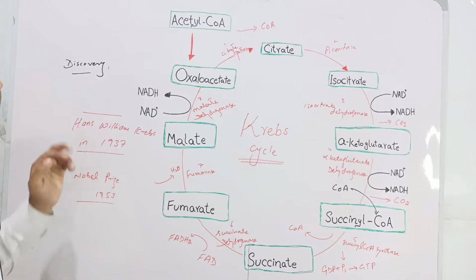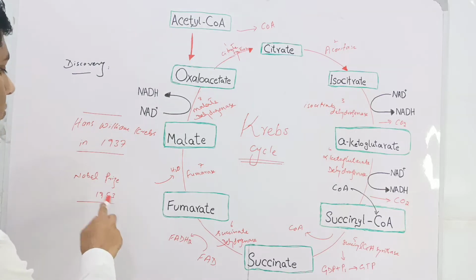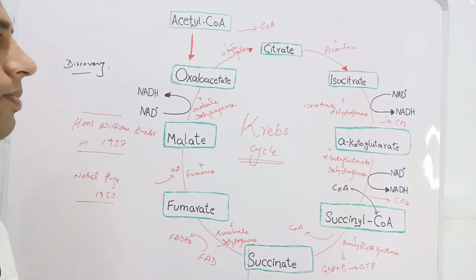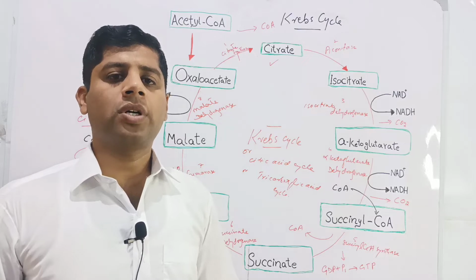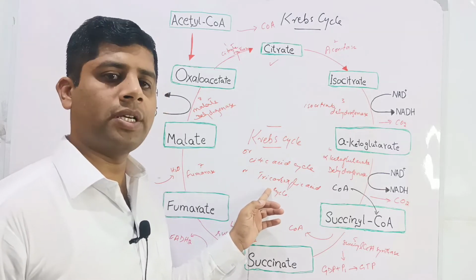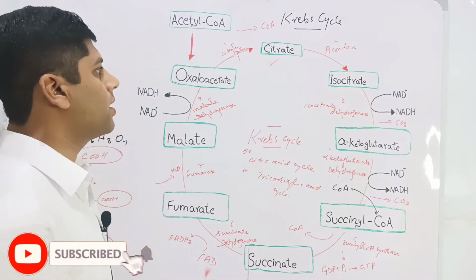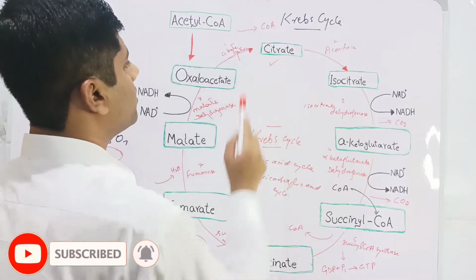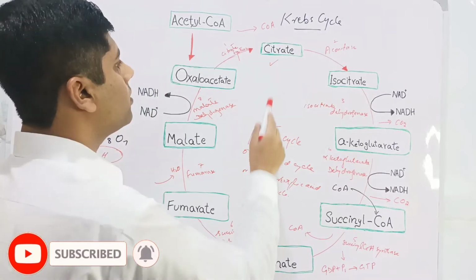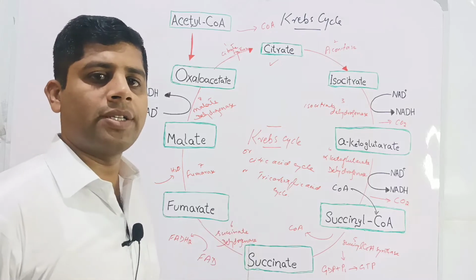Krebs cycle was identified by Hans Wilhelm Krebs in 1937 and he got the Nobel Prize in 1953 for his achievement. Krebs cycle is also called citric acid cycle or tricarboxylic acid cycle. It is called citric acid cycle because of the product of its first reaction, the citrate or citric acid.